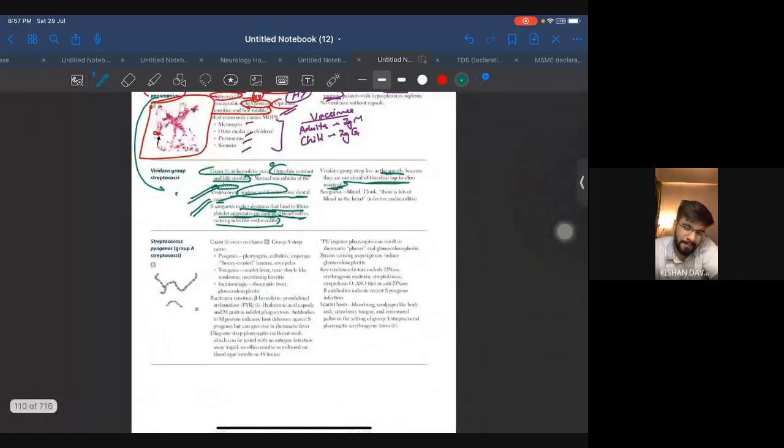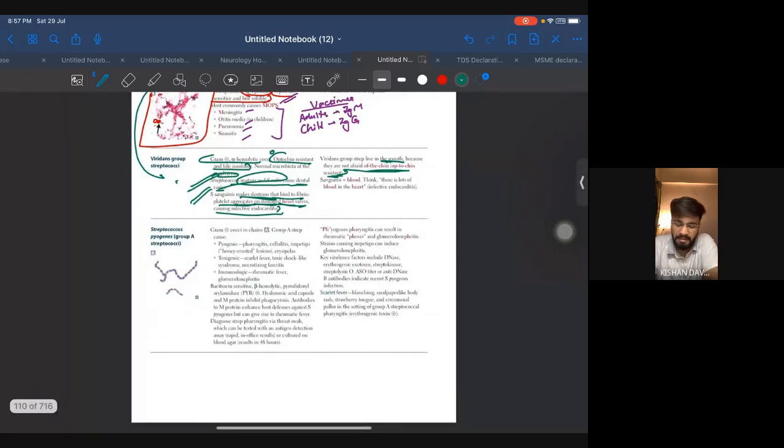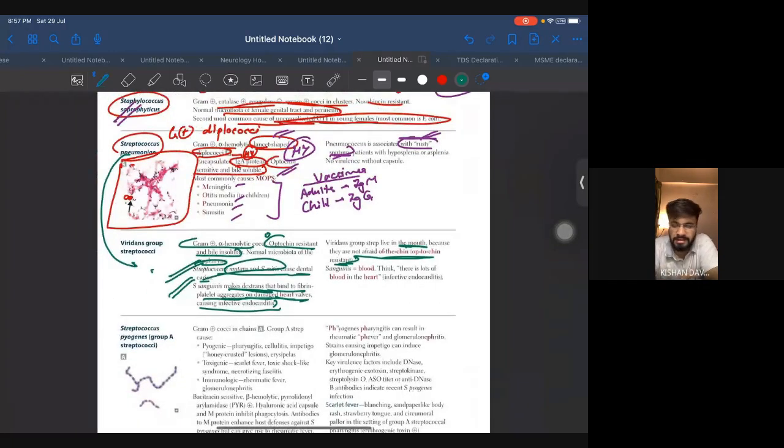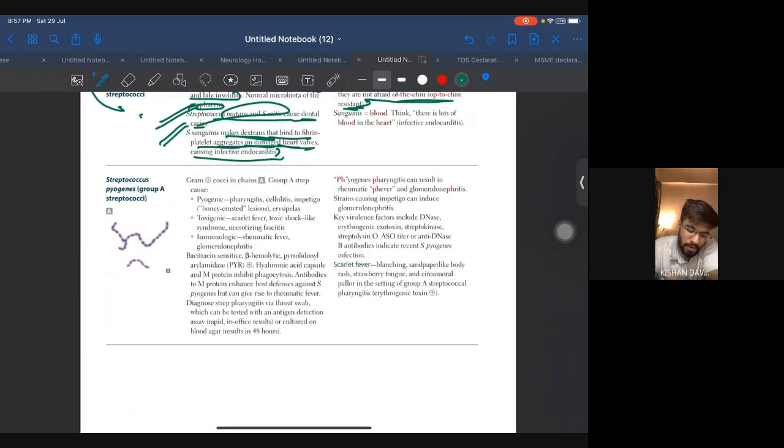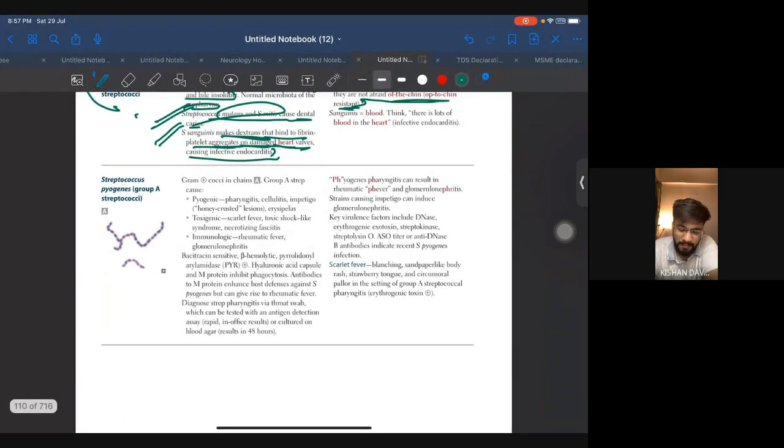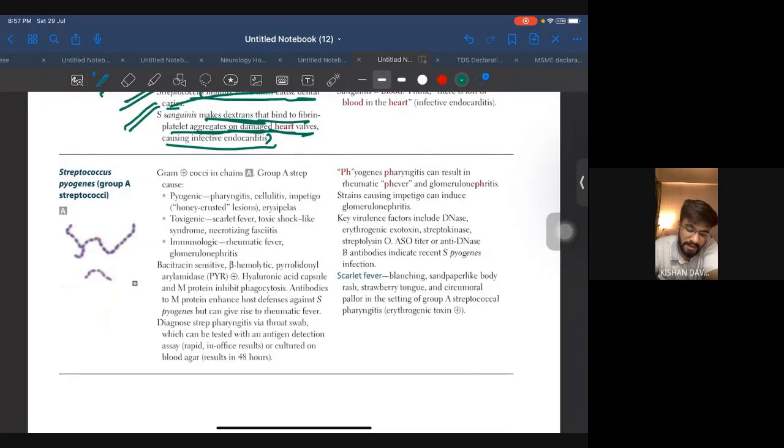All right. See, there are basic small differences, and believe me, if you have watched the Sketchy, this is going to be a smooth ride for you. All right. Coming to Streptococcus pyogenes, group A streptococci. Now, what is over here? This is very high yield, and so many questions have been asked from here.